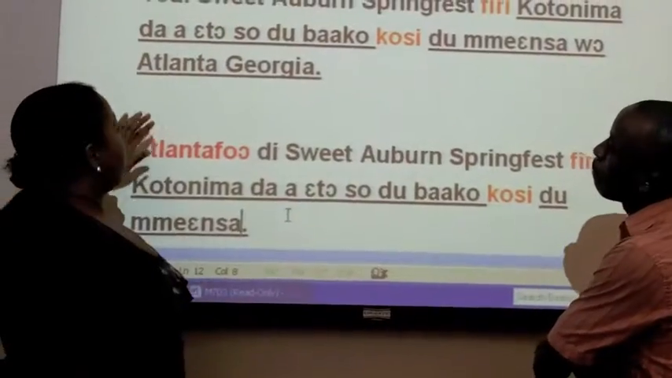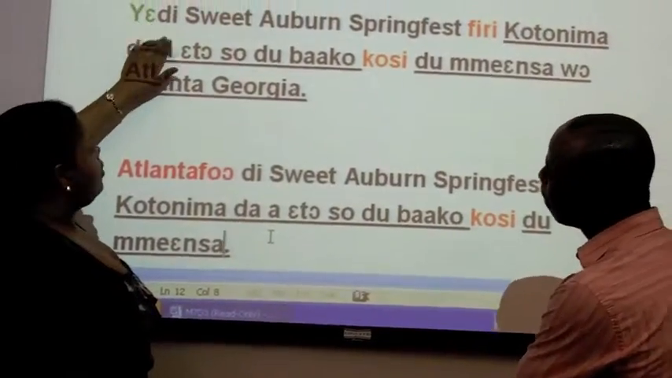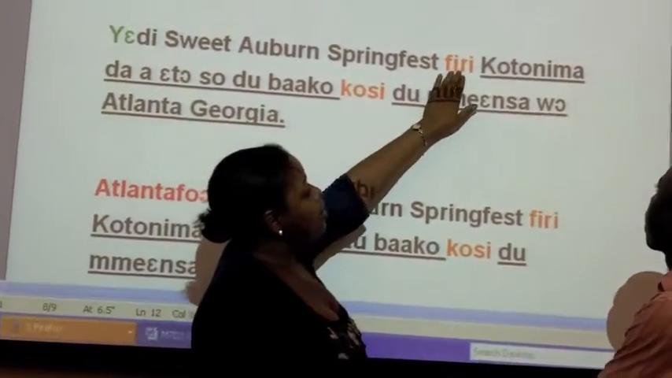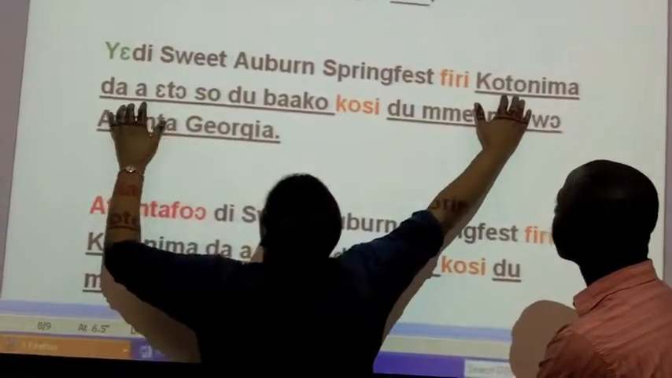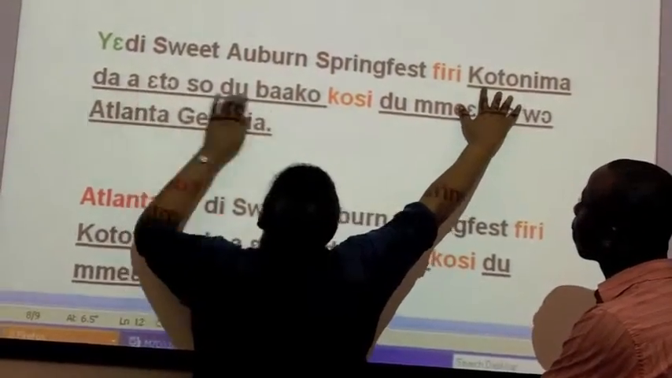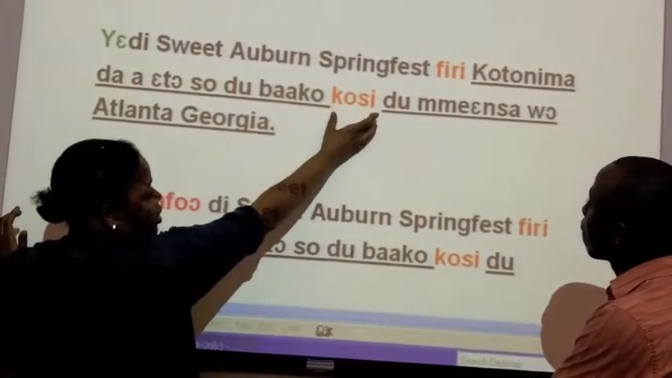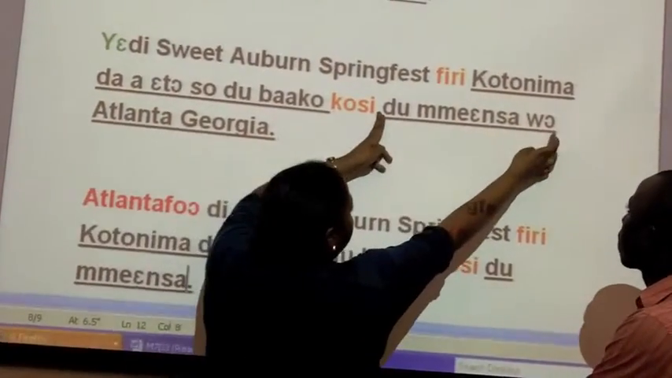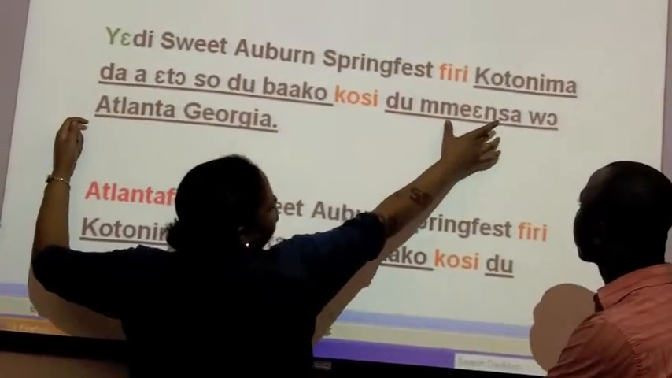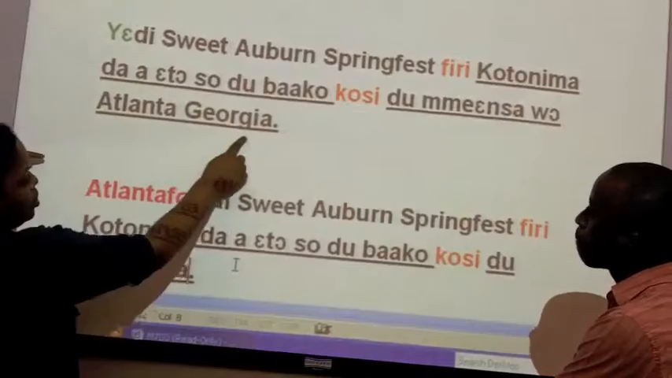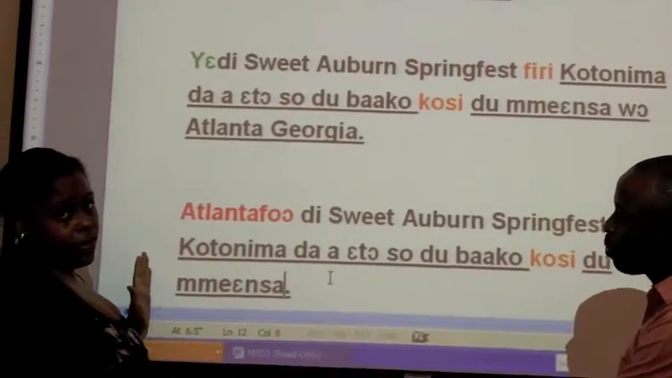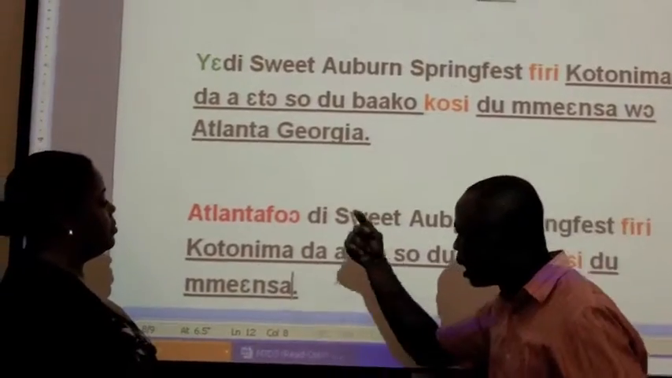Now, remember, we have our ye for people, di, they celebrate Sweet Auburn Fest from, and this is the time frame that we put in from this time. So we said from the 11th, and we have our kosi, to this time when it ended. And we said that it was to the 13th. It's located in Atlanta, Georgia. Now, an alternative way to say this phrase would be this.